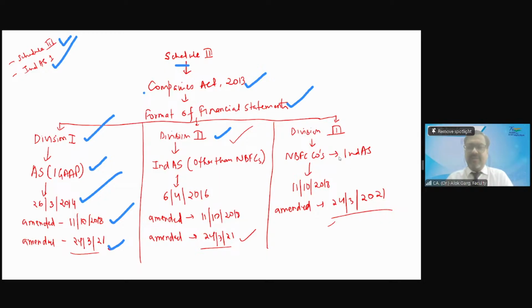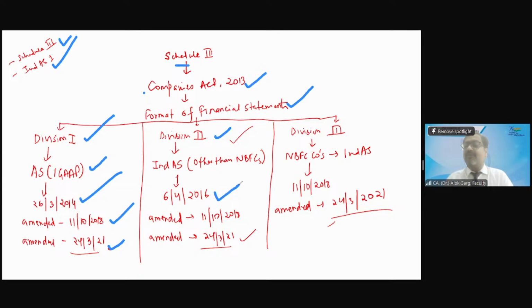So Ankit is writing on the chat box that sir, listed companies are applying Ind AS, and companies having net worth equal to or more than 250 crores are applying Ind AS. On these companies, Ind AS is applicable. Okay. Yes. And if Ind AS is applicable to a company, then it is automatically applicable to its holding company and its subsidiary, joint venture, and associate as well. Correct? So if these are the companies, Tata Motors, Bharti Airtel, Vodafone Idea, Reliance Industries, Adani Enterprises, ONGC, these companies are applying Ind AS. Which format will you refer? You will refer Division 2 to Schedule 3.